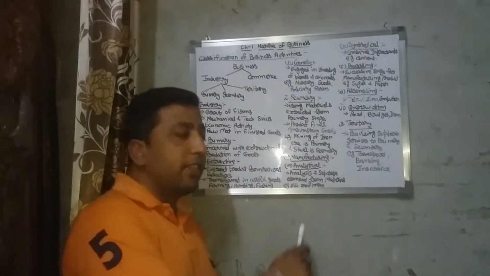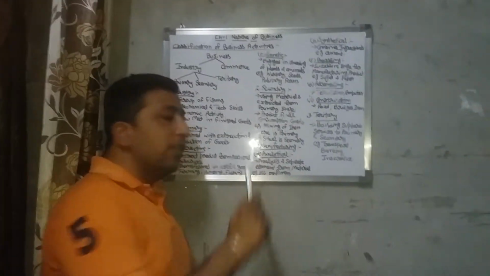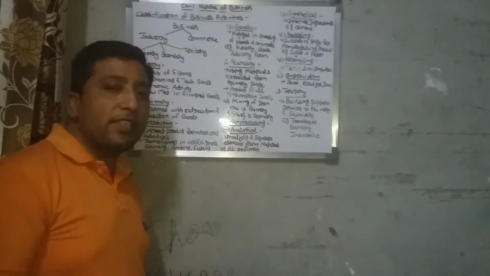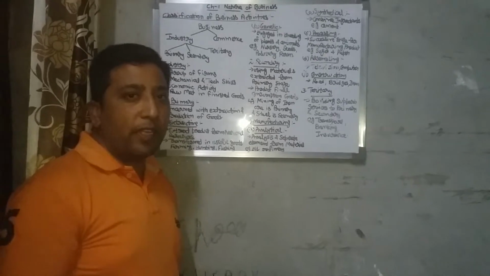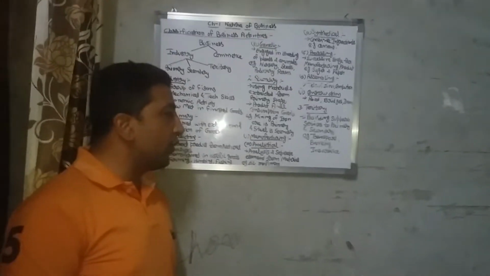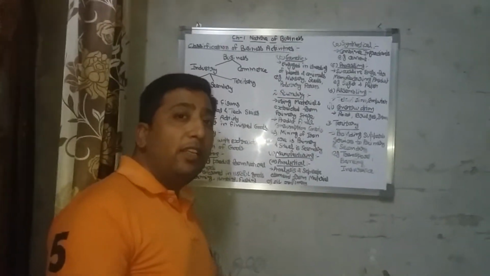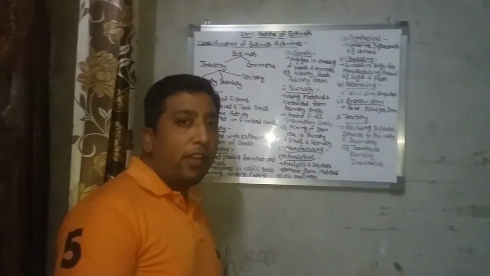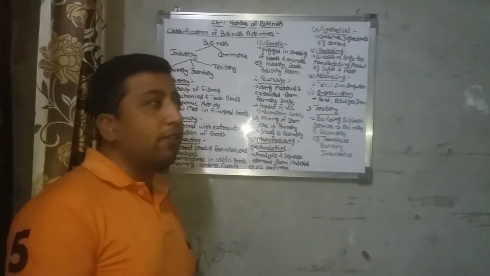Under secondary industry there are two kinds of industry: manufacturing industry and construction industry. First one is manufacturing industry. Manufacturing industries are those industries which convert the raw material into finished products so that it can be used by the consumer. Manufacturing industry is further divided into four categories. First one is analytical industry. Analytical industries are those industries which analyze and separate the different elements from the raw material. For example, oil refinery, where the different elements are separated from the oil.